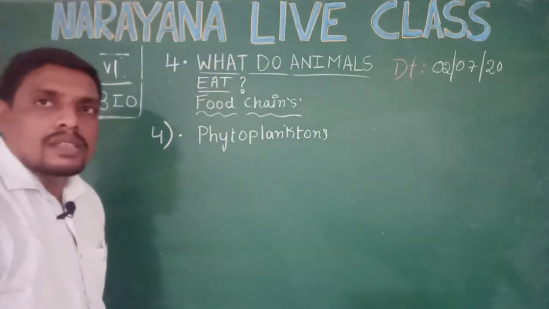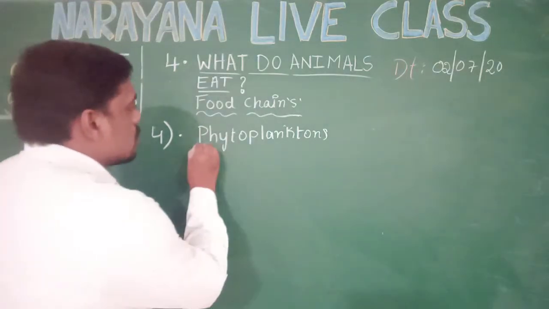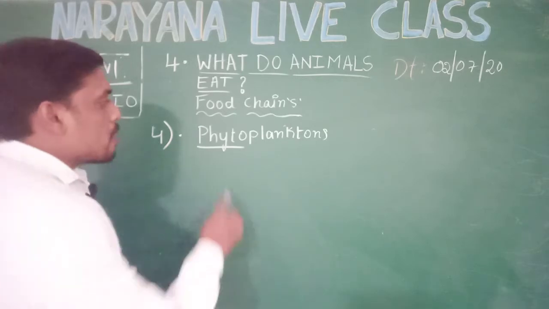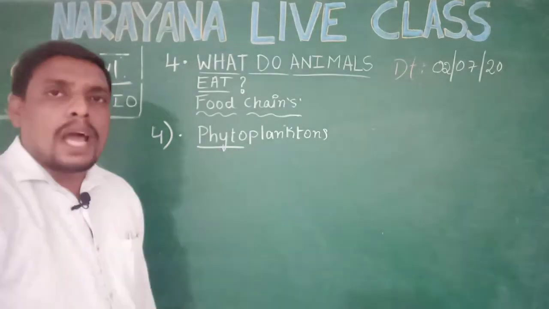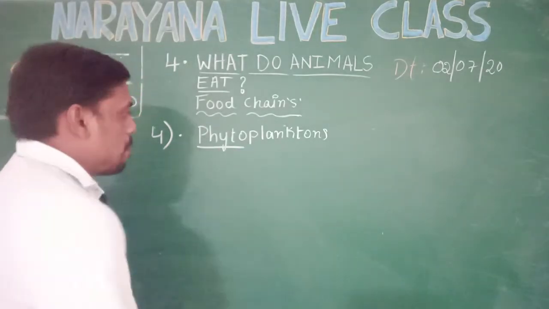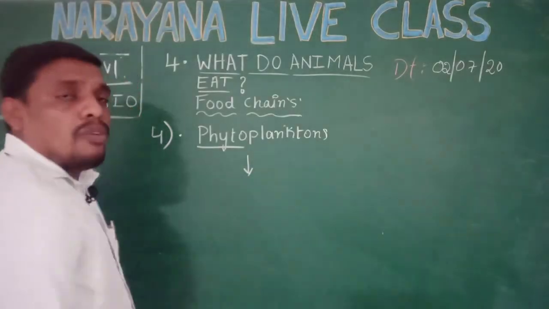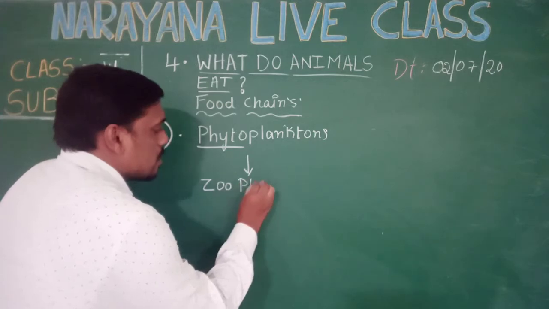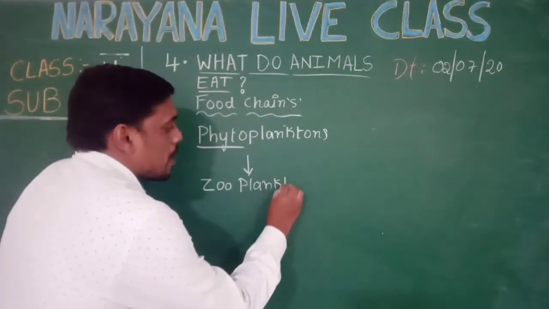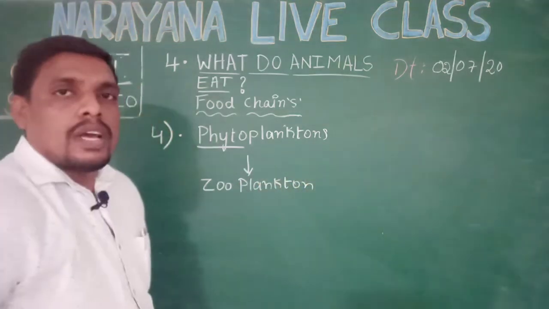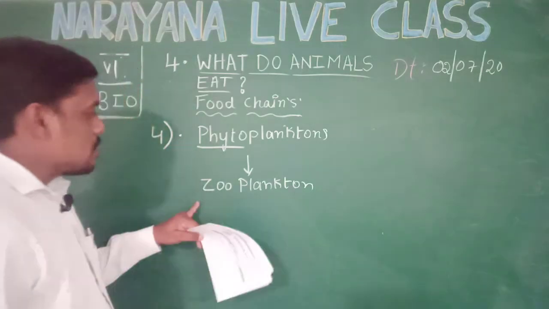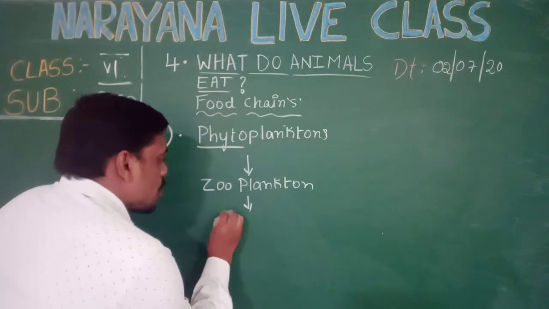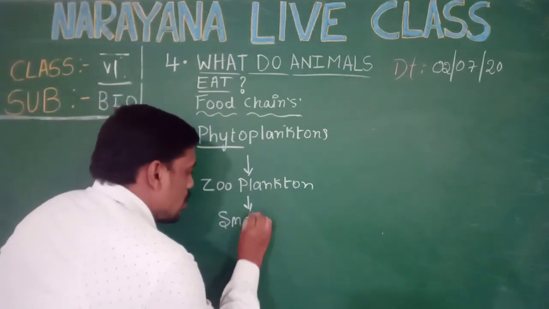What do you mean by phytoplanktons? Phyto means plant. Microscopic plants living in the water are called phytoplanktons. Phytoplanktons are fed by zooplanktons. Zooplanktons are microscopic organisms, animals, generally considered as zooplanktons.